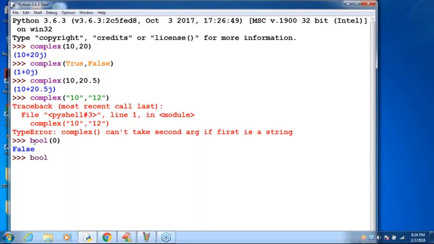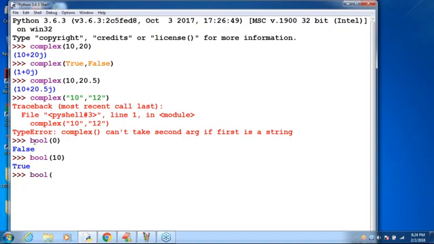Next, bool of 10. What is the output we are going to get? True. So the very simple point you should be aware of: 0 means false, non-zero means true.